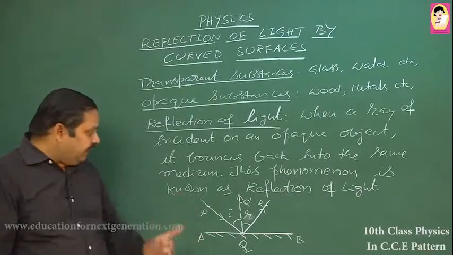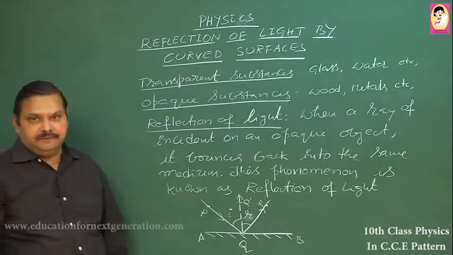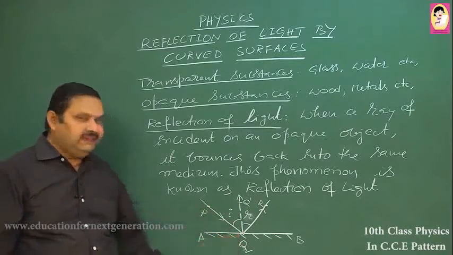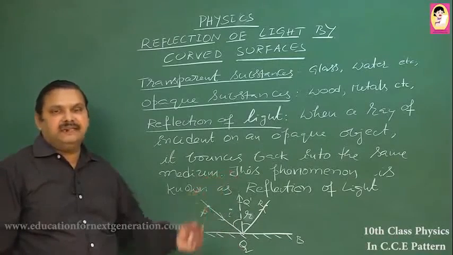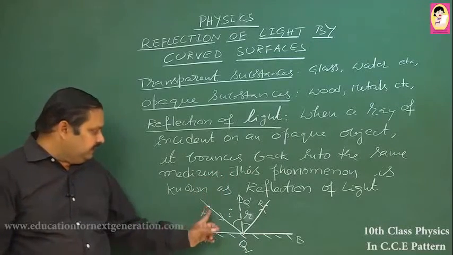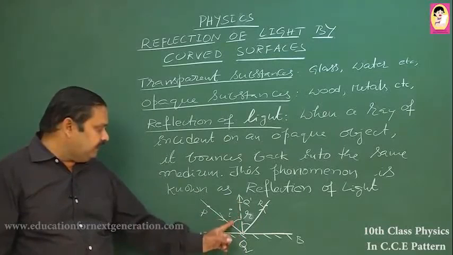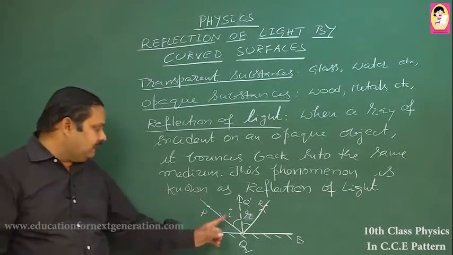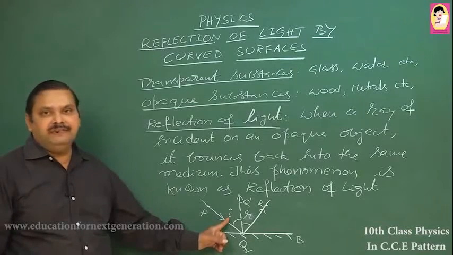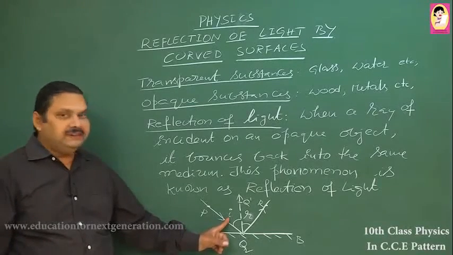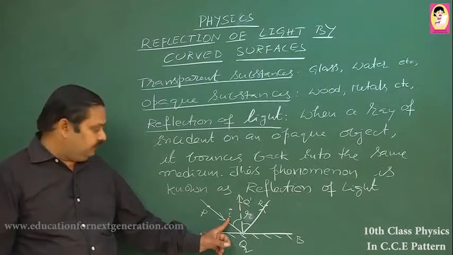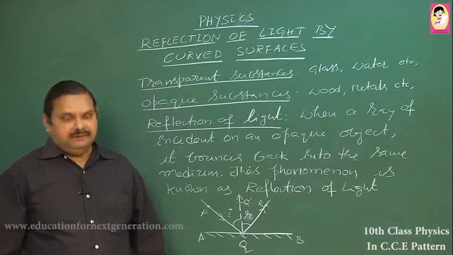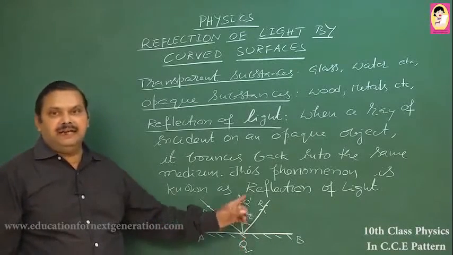Now, the angle between the incident ray and the normal, PQ is the incident ray, QQ dash is the normal. The angle between the incident ray and normal, this particular angle PQQ dash, is called the angle of incidence, denoted by the symbol I. So, the angle of incidence is the angle between the incident ray and normal.